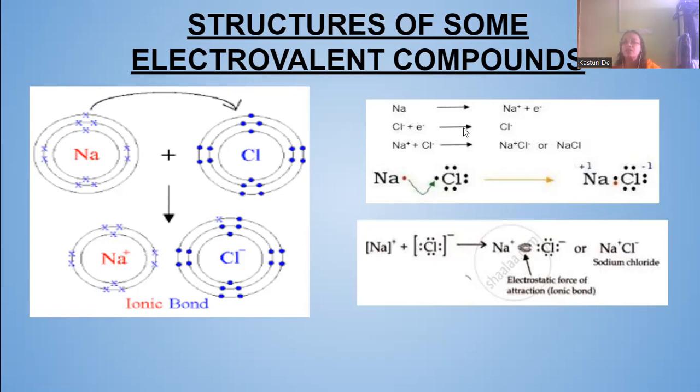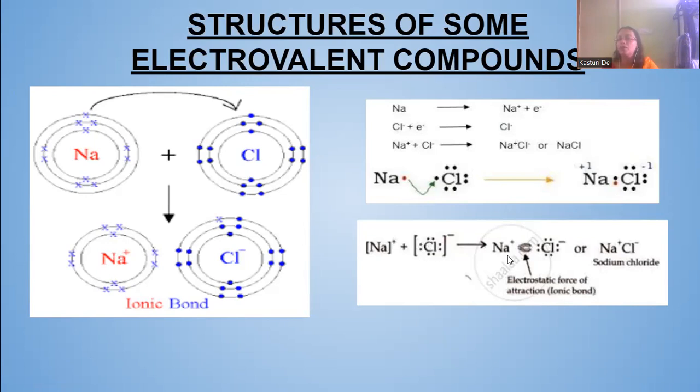So this is the ionic structure which it will form, and this is the electron dot diagram. It will form like this: sodium plus 1 and chlorine minus 1. You can see this is the electron dot diagram.